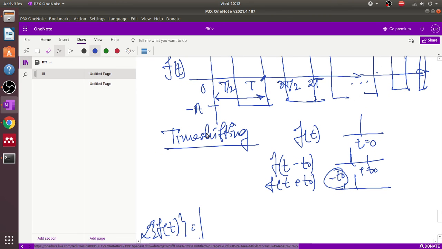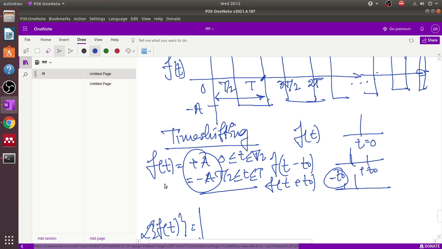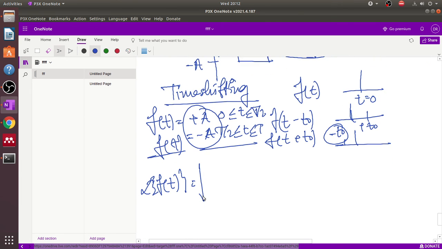Okay, so what is the definition of this signal? The definition of this signal is plus a for 0 to T/2, for one complete cycle only, and this is T by 2 up to T. So these are two different values for two different time periods.